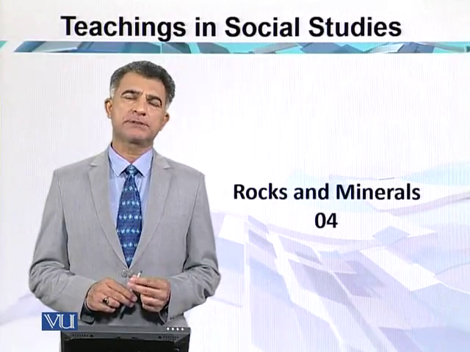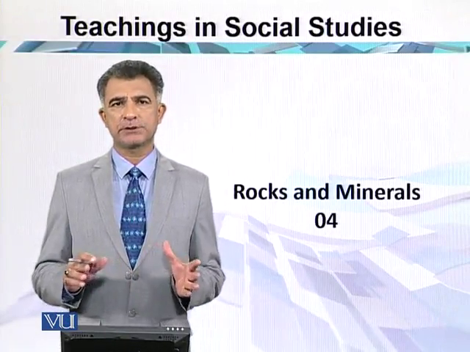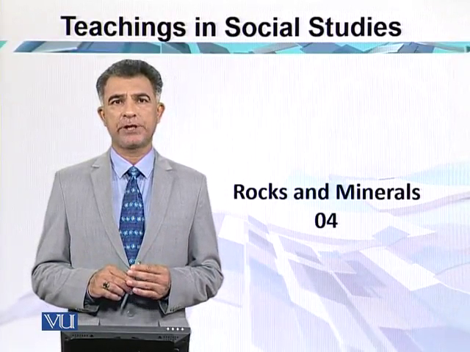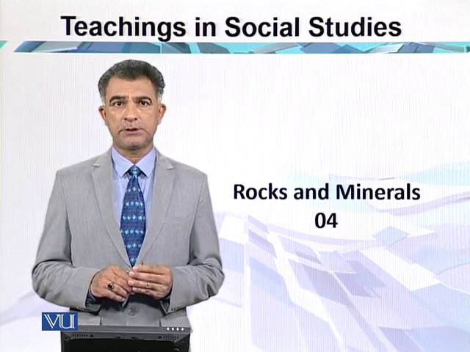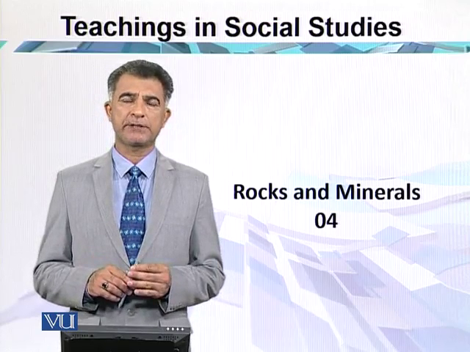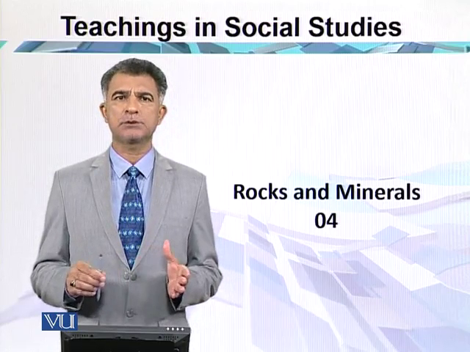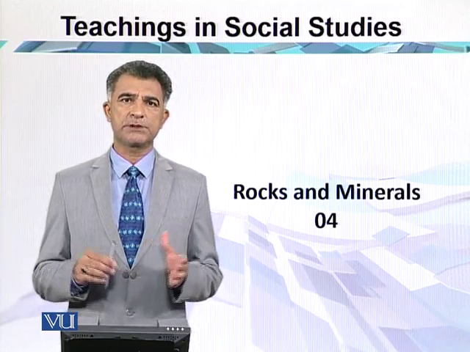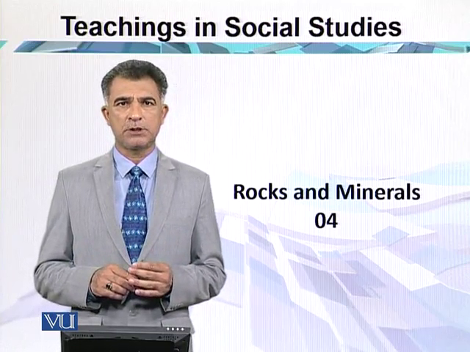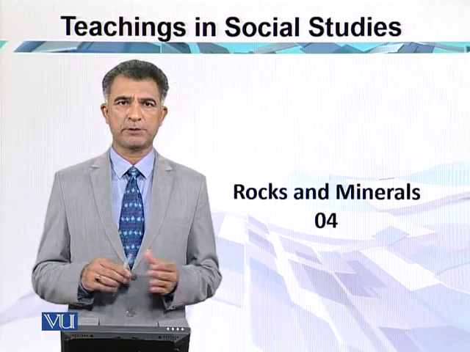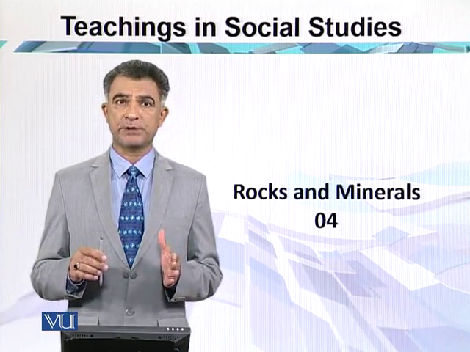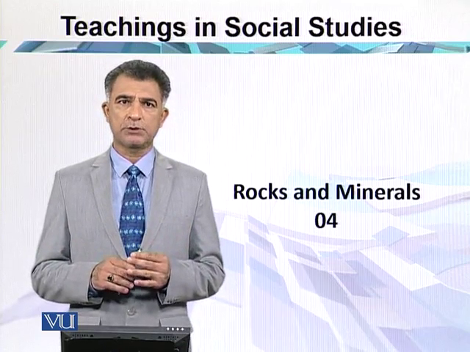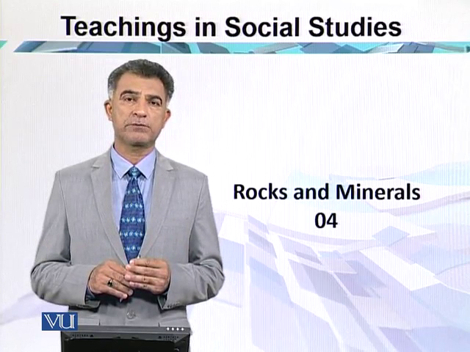As we have already discussed, the uppermost portion of the earth is called the earth crust. It has a thickness of about 8 to 40 kilometers. The area beneath the earth has a temperature of about 1000 to 1500 degrees Celsius. So all the material in the form of any kind of rock, whether igneous or metamorphic, under the high temperature and pressure of the upper layer changes into a different rock. This type of rock is called the metamorphic rock.